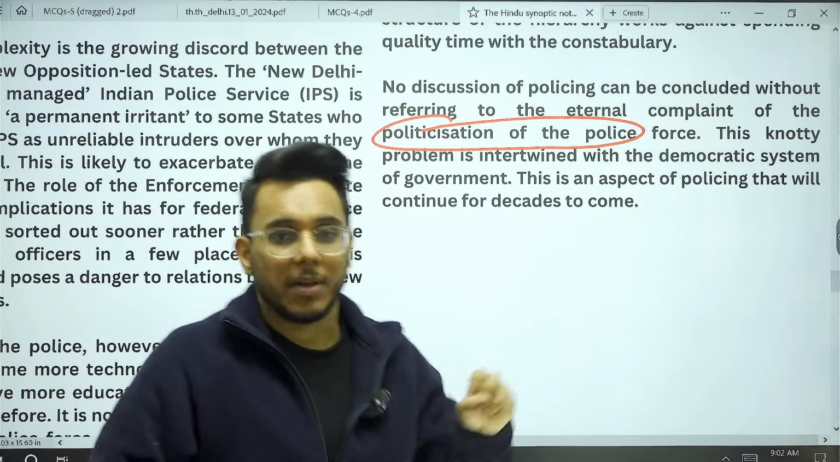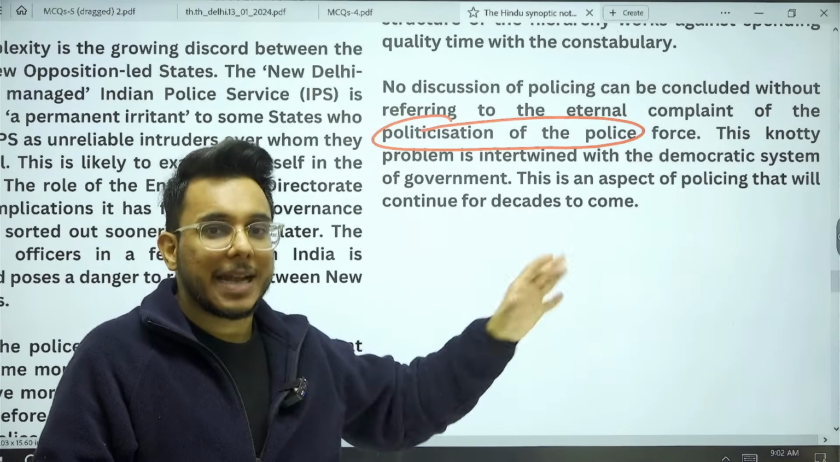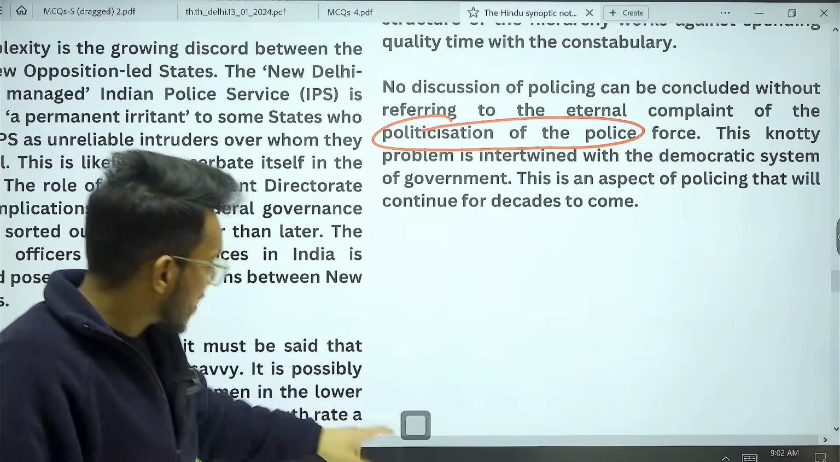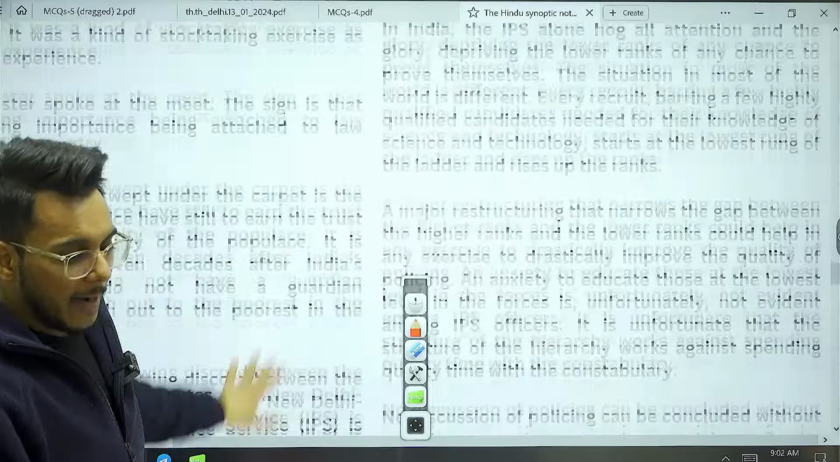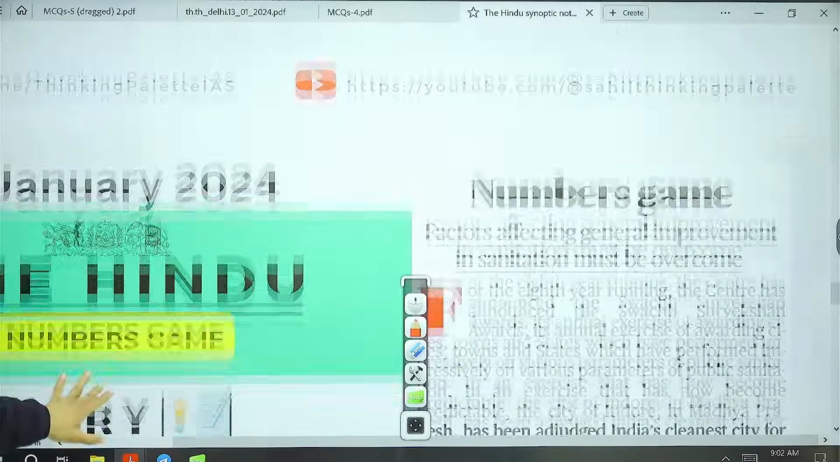They have to be solved. So these are the major areas that have to be resolved today. This is what this entire article is talking about. Okay, so that is about it. And now let's move to the next article.